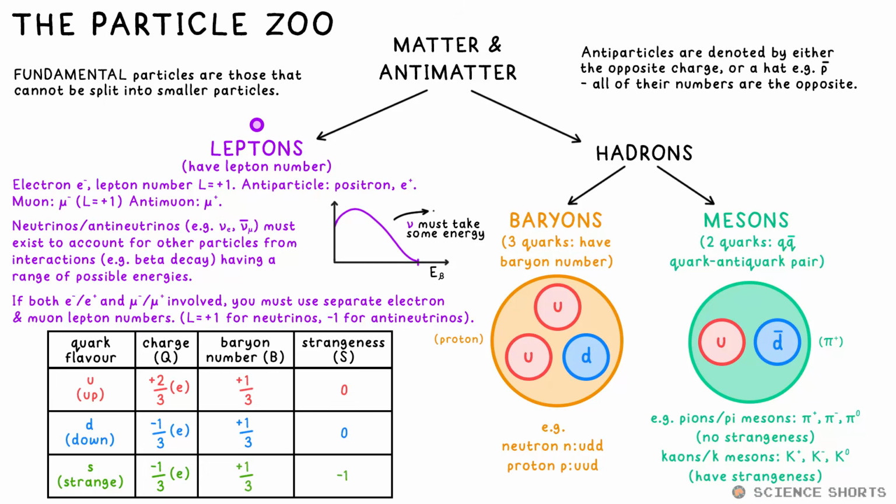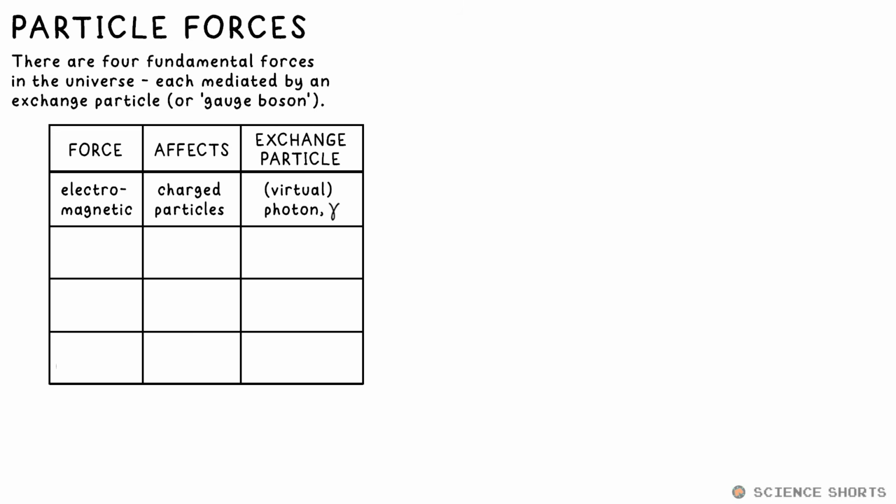to distinguish between them. The electromagnetic force can affect any charged particle. The exchange particle is the photon. We might say virtual photon. It's just a certain way of explaining forces between particles in terms of momentum transferred. Gravity's exchange particle is called the graviton, but you know about those two forces already. Let's go with the two that are new to A level.